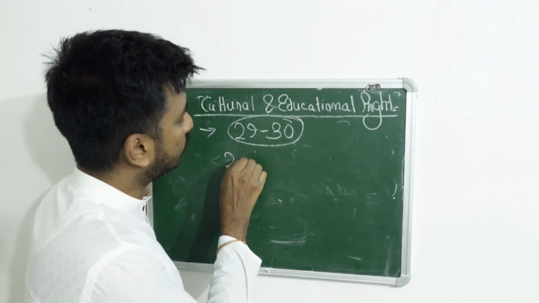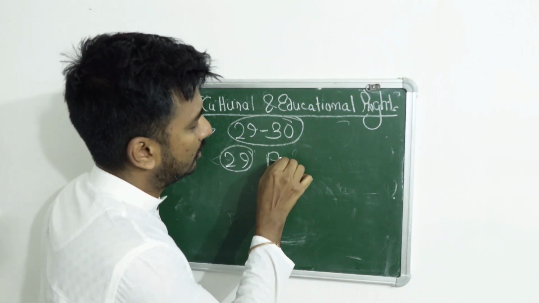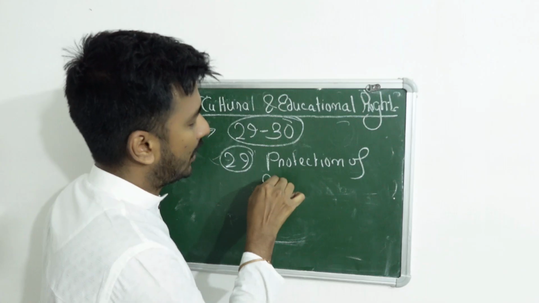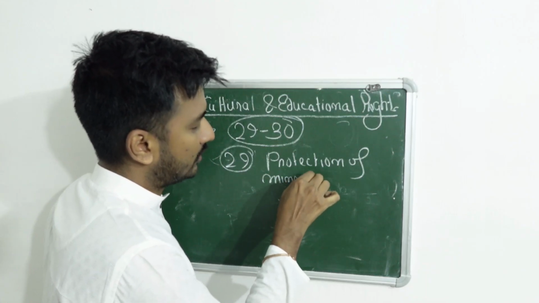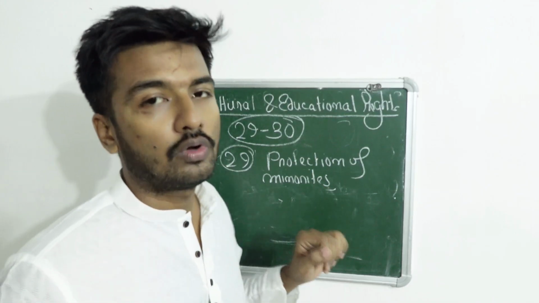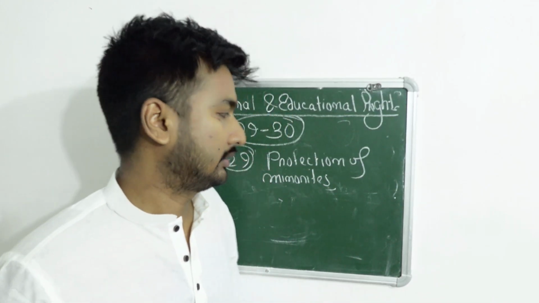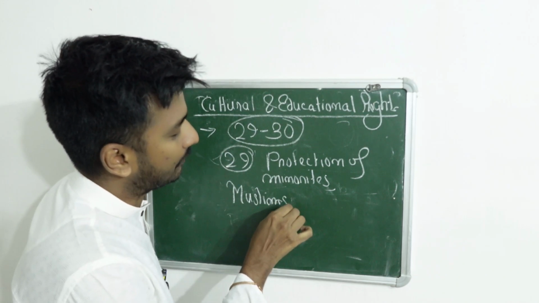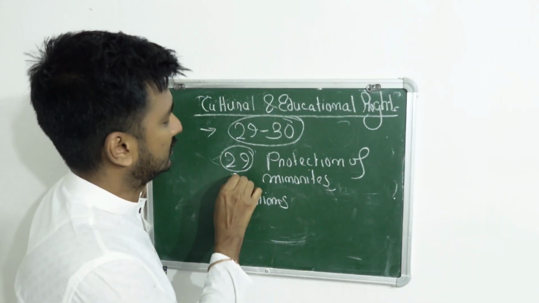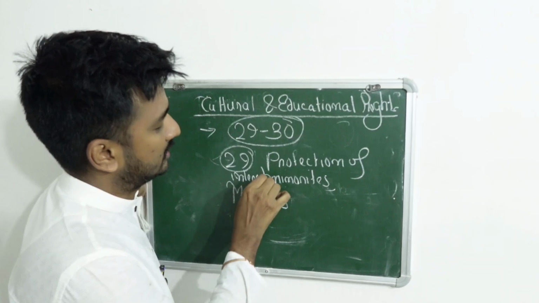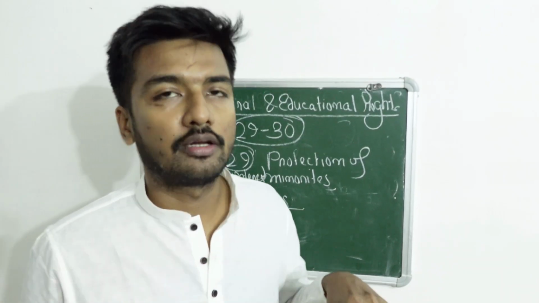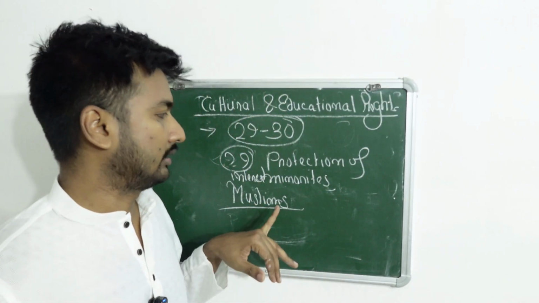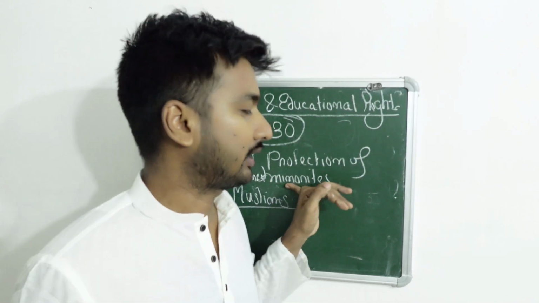Article 29 is protection of minorities. As I mentioned earlier, the Muslims or Islam people in India are regarded as minorities, so the interest of minorities needs to be protected.